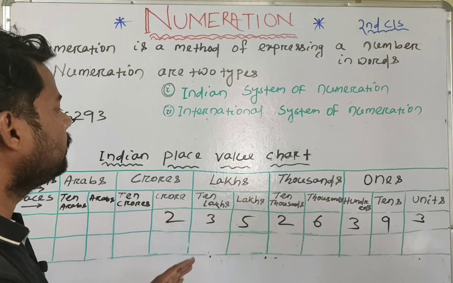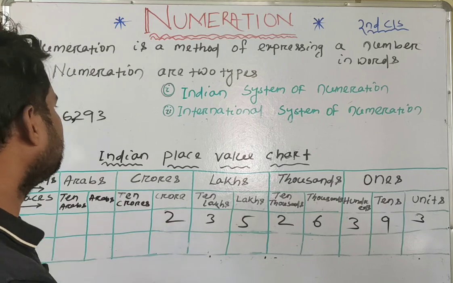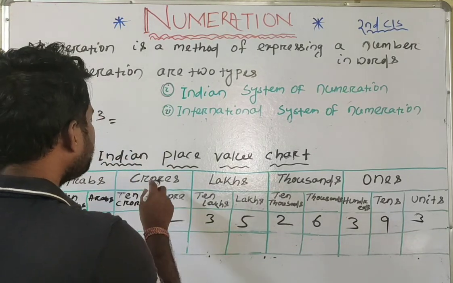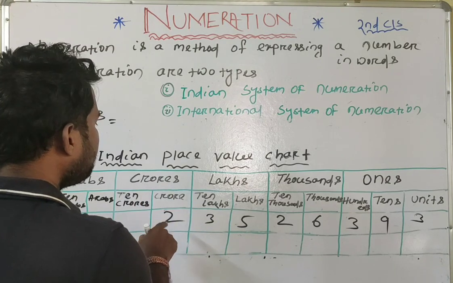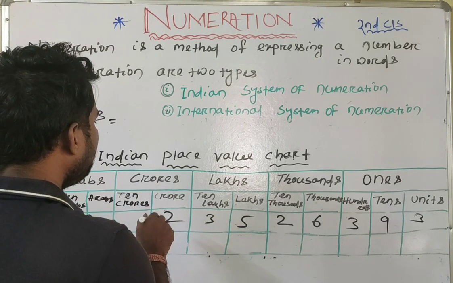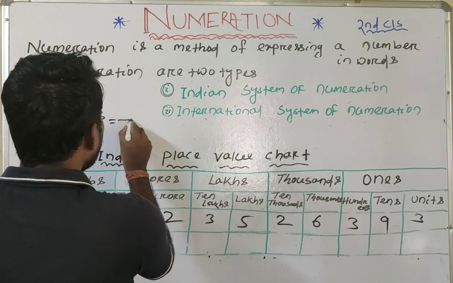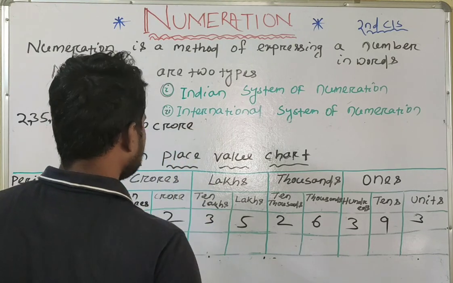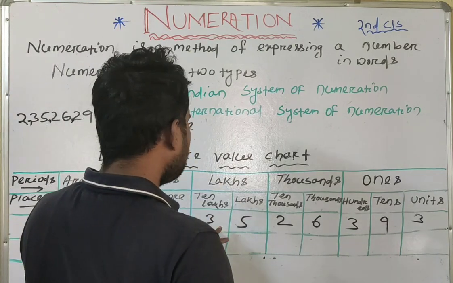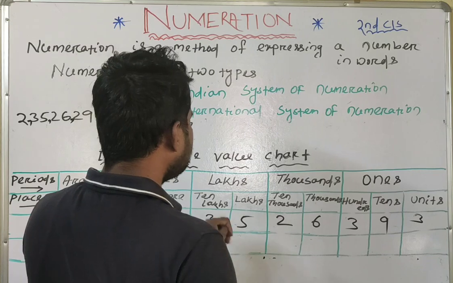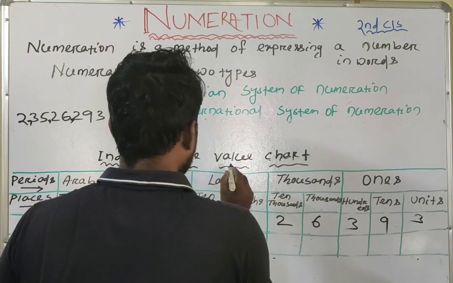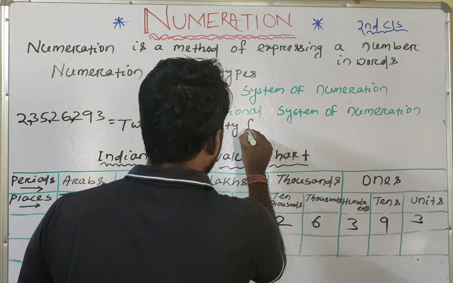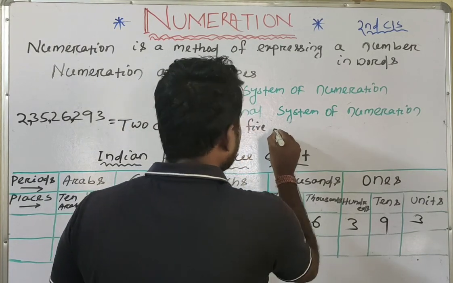According to period wise also we can write. How? In the crores period only 1 digit is present, that is 2. So we directly write 2 crore. Then in the lakhs period, 2 digits are present and that is 35. So we can write 35 lakh.